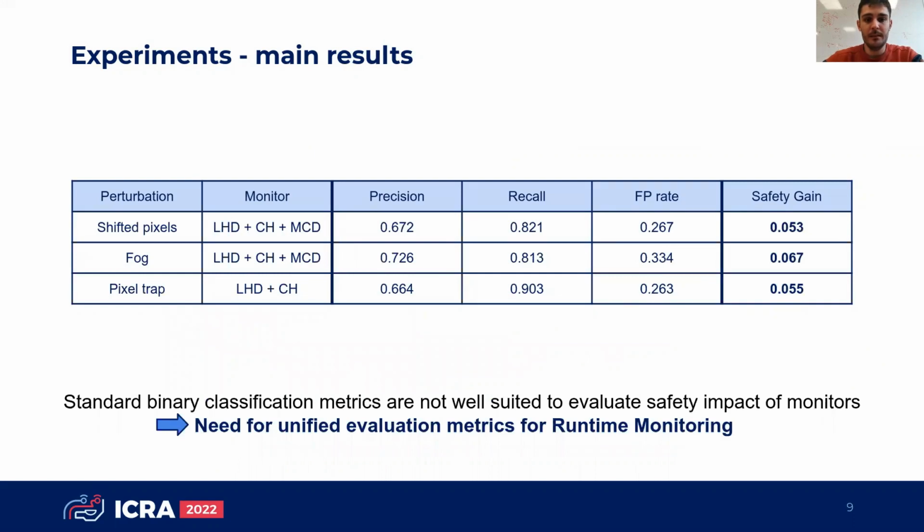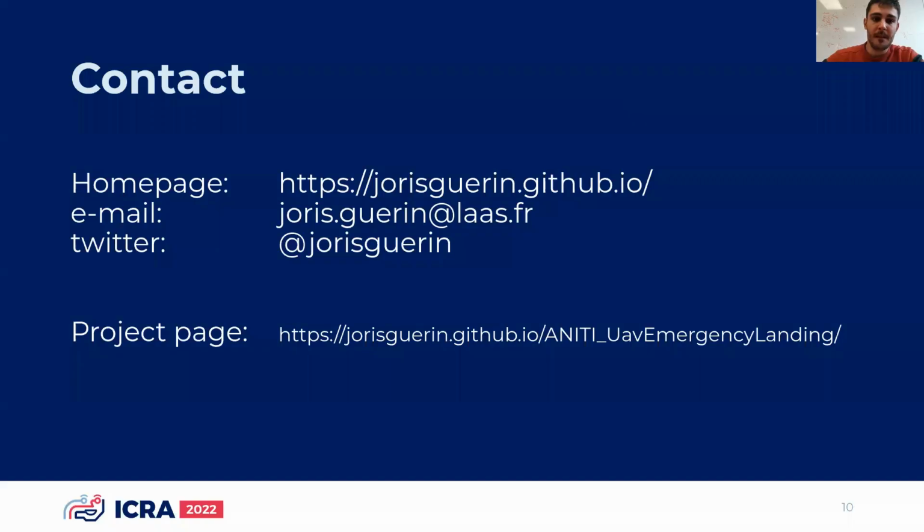And finally, the last one is that binary classification metrics can be relatively good for some of the monitors, but safety gain can also be almost zero even for these good binary classification monitors, which means that standard binary classification metrics are not very well suited for evaluation of the safety impact of monitors. So there is a need for unified evaluation metrics for runtime monitoring in future work.